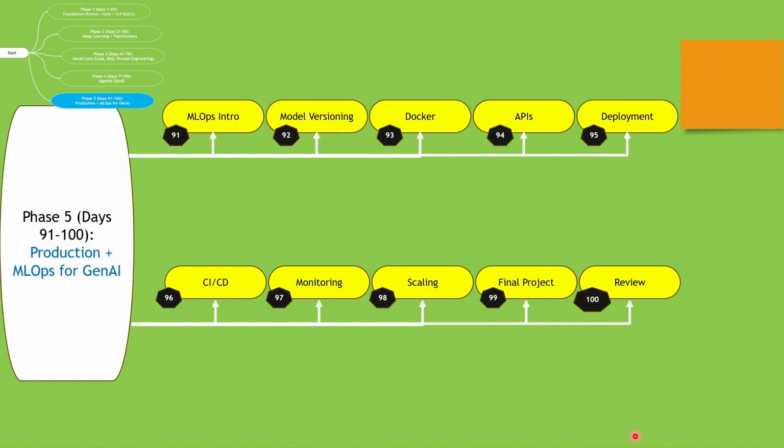And then we'll see how effectively we can use APIs, and how to do deployment of this AI agent, and a little introduction about deploying using a CI/CD pipeline. And then we have learned about monitoring in phase 4. We'll be seeing how to set it up with respect to production as well as MLOps, and then how to handle large load, with a final project and a review of the work we have done.